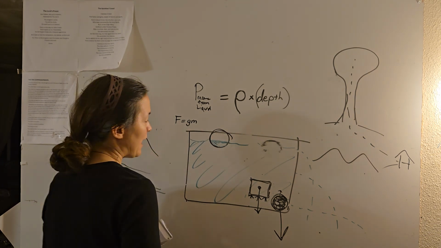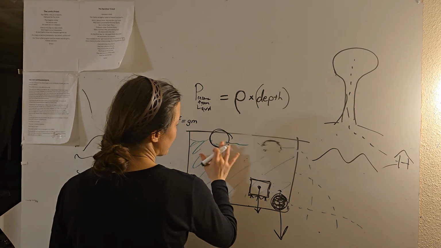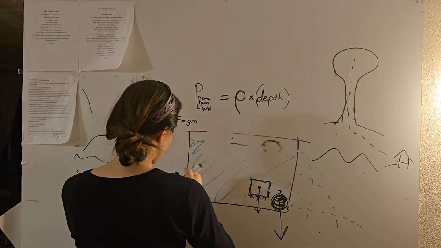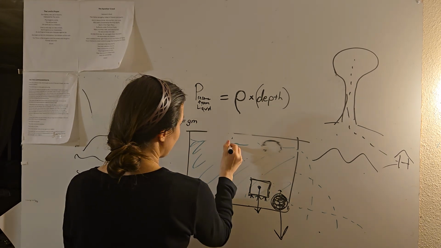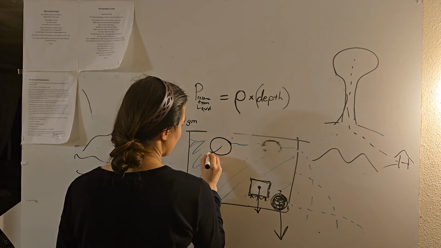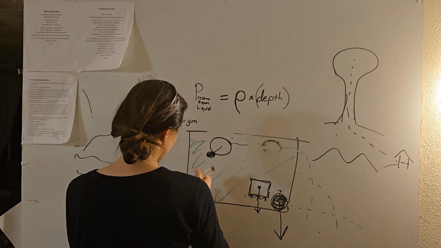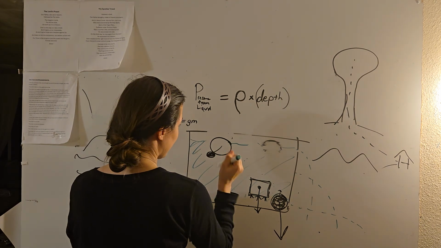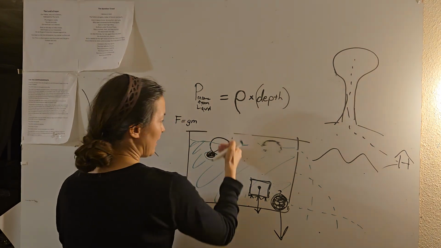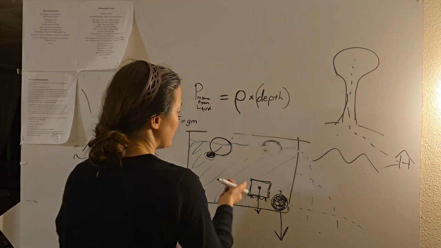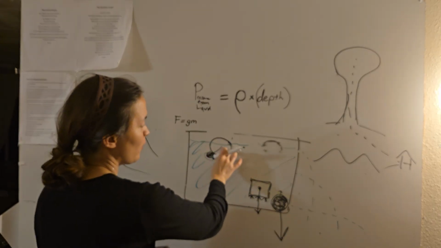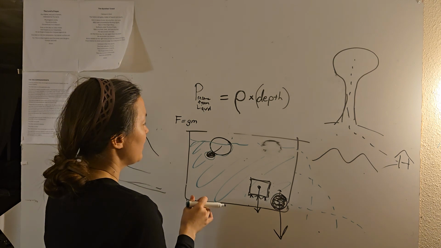Now let's say we tied some rocks to that beach ball. It's going to float lower in the water, because with the added weight, now it needs to displace this much water in order to get the buoyant force, because remember that the buoyant force on it is equal to the amount of water that it displaces.